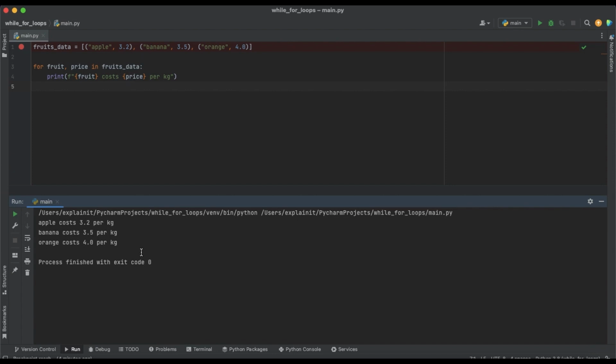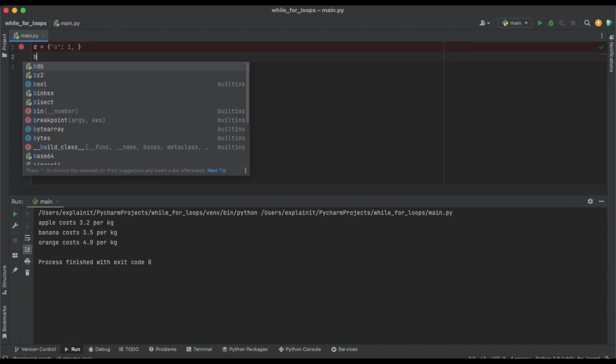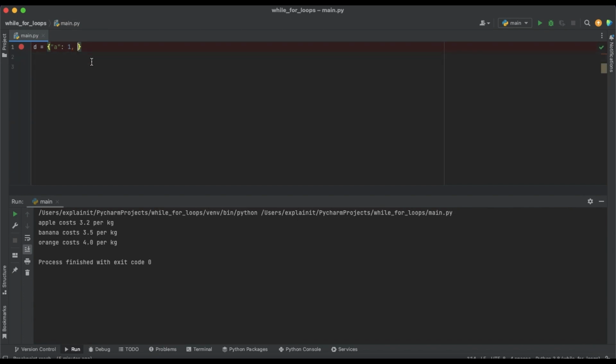There is also an example for dictionaries. So for example, let me create some dictionary. It would be D equals to A1, B2, and C3, just like that.